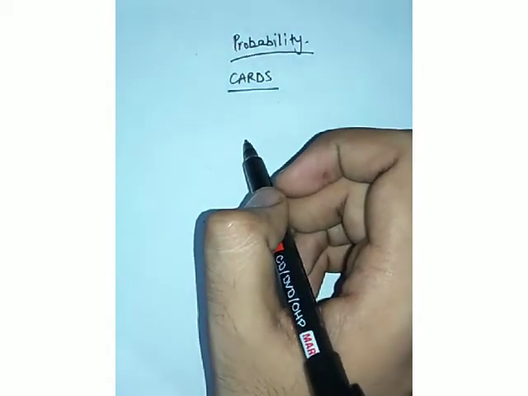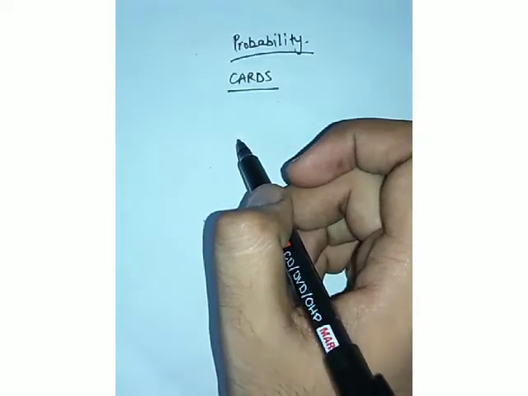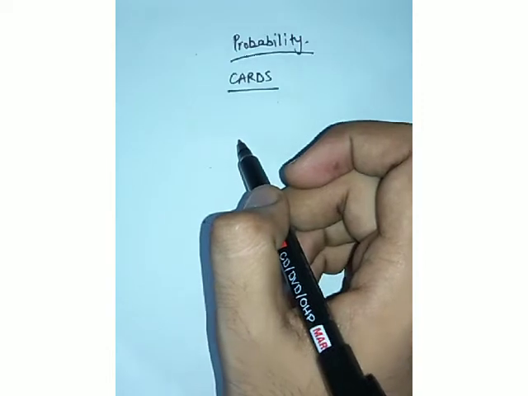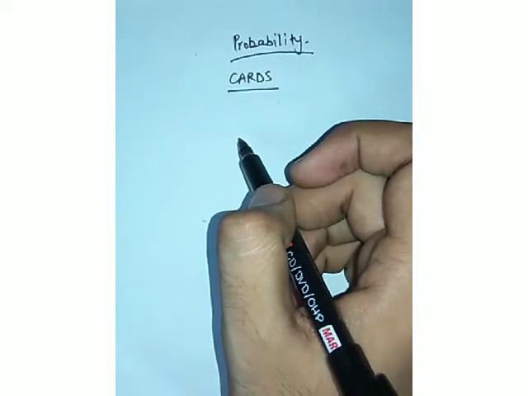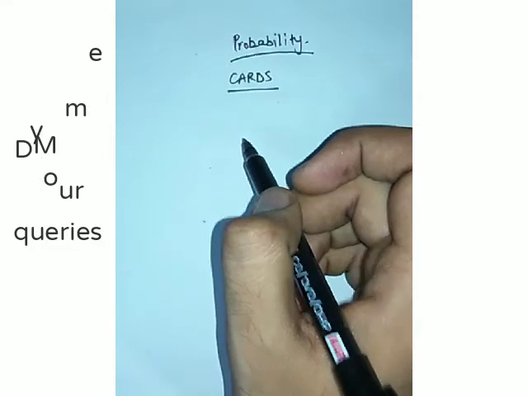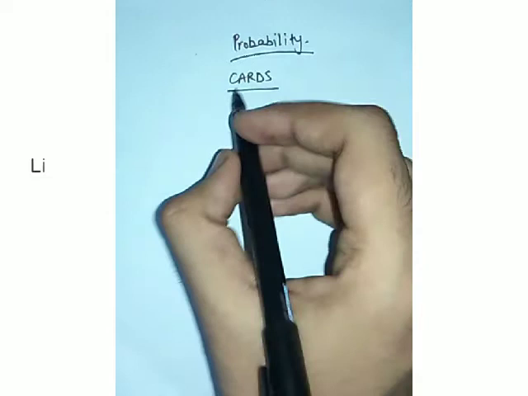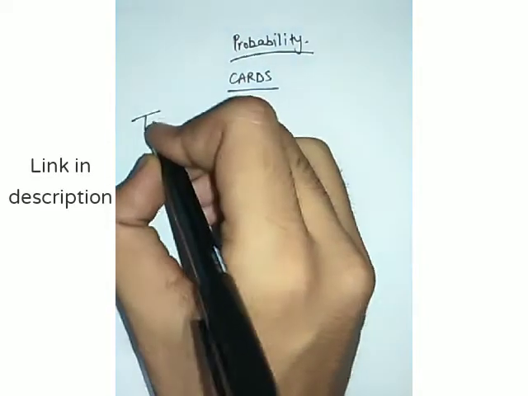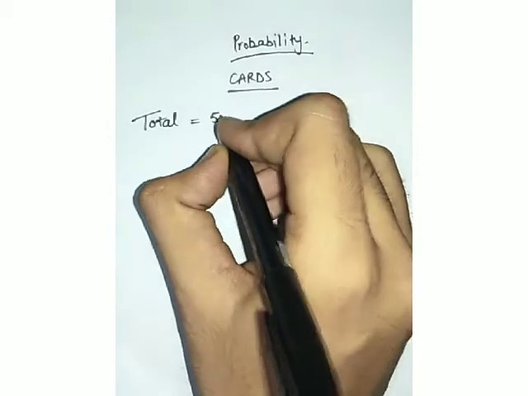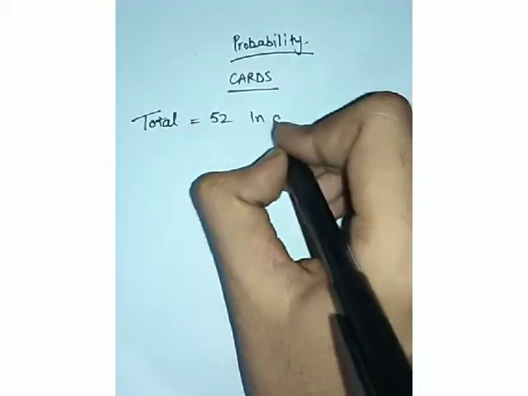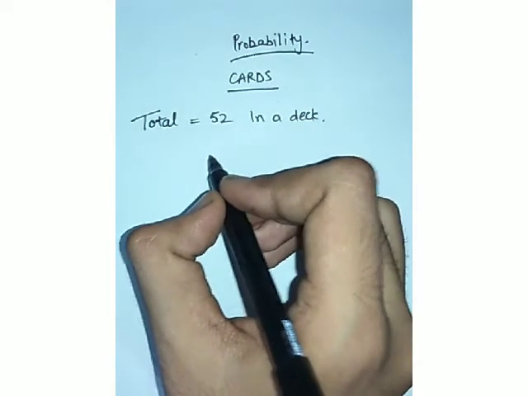So firstly, I will be giving you a description of how many cards there are and what kind of cards there are. So be ready, because it will be a kind of basic thing, but these are really important in attempting sums of cards. So firstly, we'll talk about the details of cards. How many total cards are there in a deck? In a deck, there are a total of 52 cards, right?